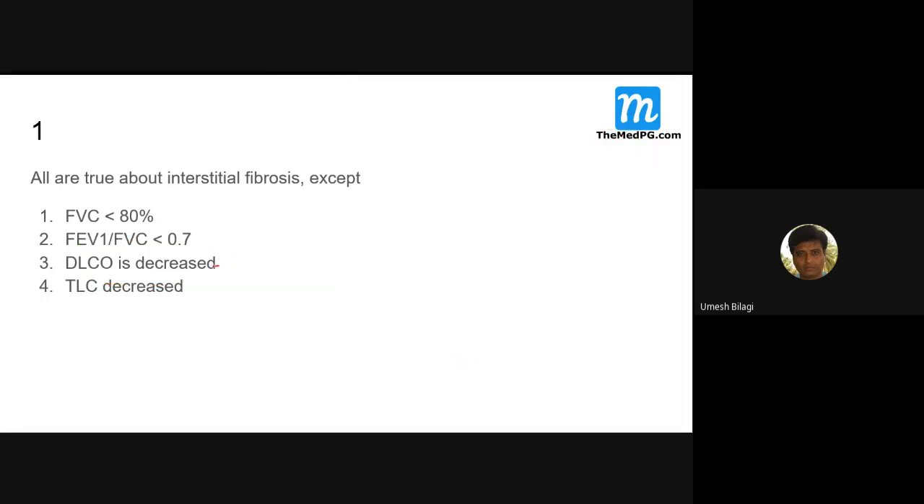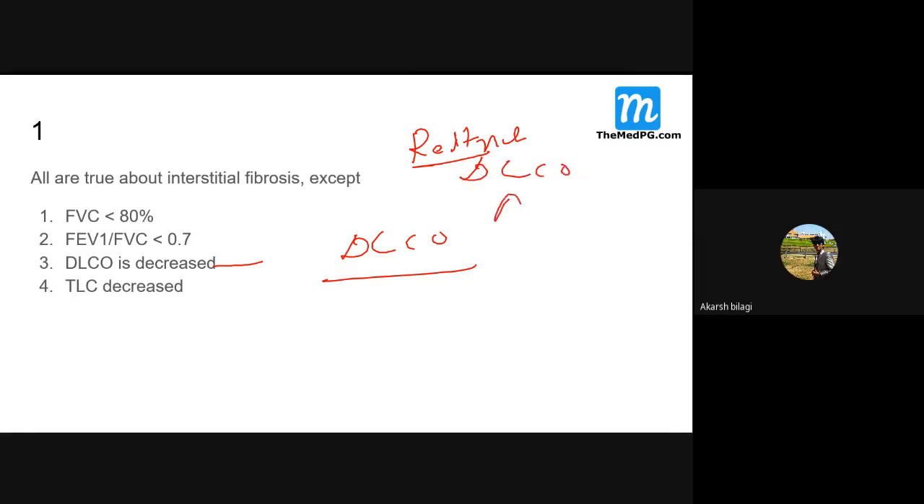I'm trying to revise fast. If you see the recorded classes, it will be in more detail. I'm telling this for newcomers. There is one classical MCQ: a restrictive lung disease where DLCO will not decrease. Which is that? Goodpasture syndrome and alveolar hemorrhage. These two.